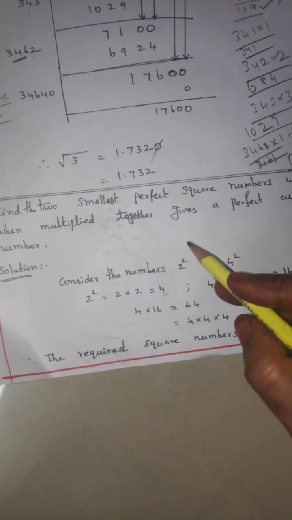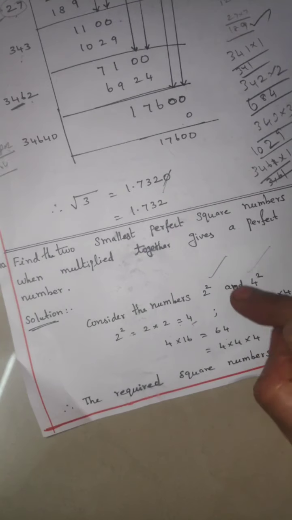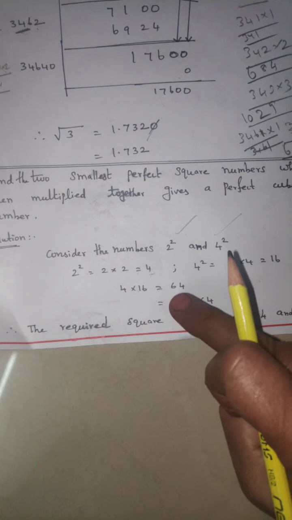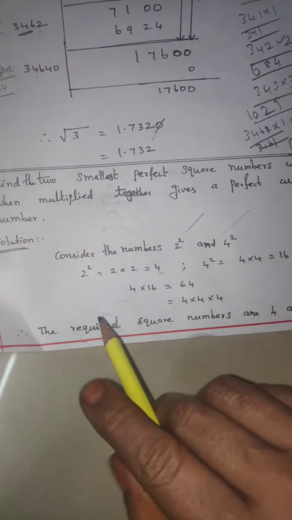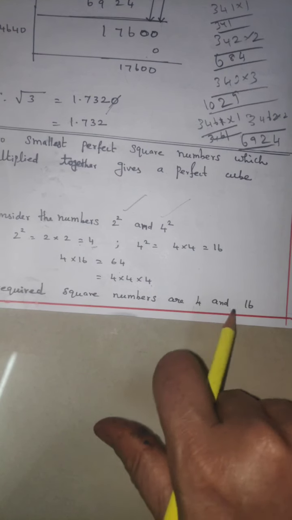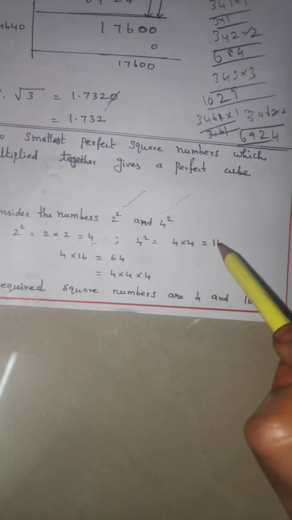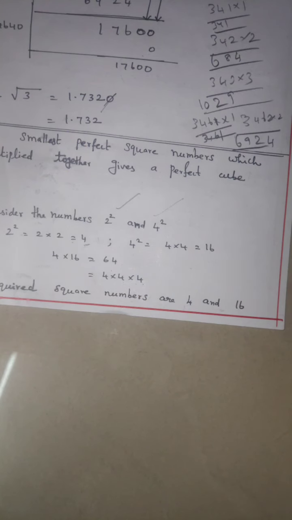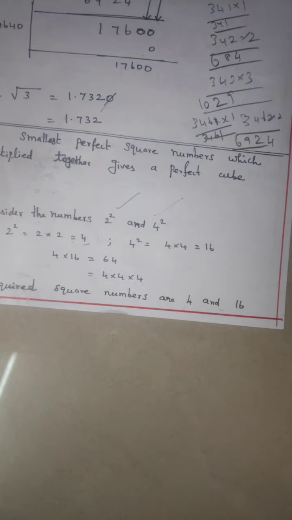Come this answer. You will only take the numbers, perfect square numbers, 2 squared, 4 square, right after. 4 into 16 equal to 64. Now 64, how to divide, is 4 into 4 into 4, 64. Therefore required square numbers are 4 and 16. Now needed the square number, what is the number? 4 and 16 only needed there. So 4 and 16 take means come the answer also perfect cube. So far only select the numbers 2 squared and 4 squared.